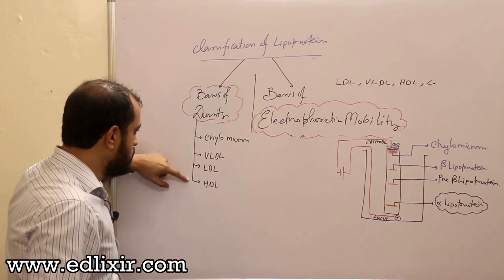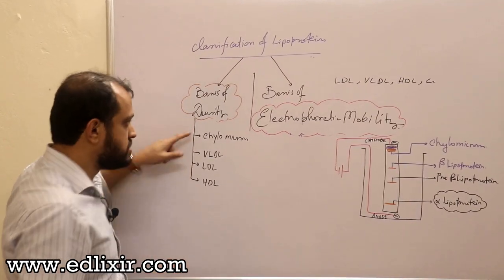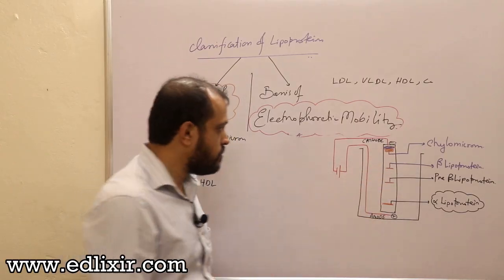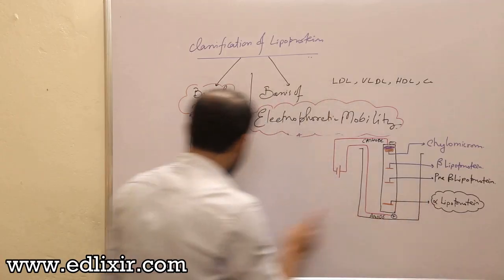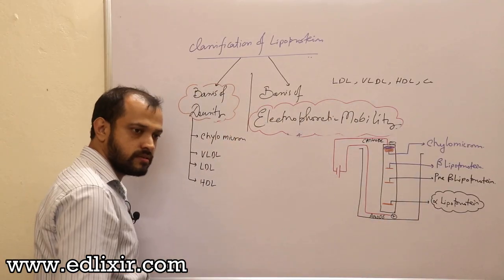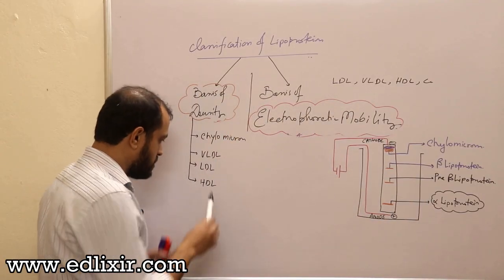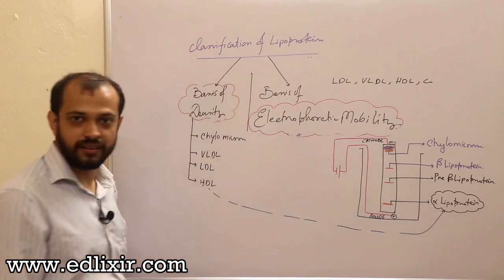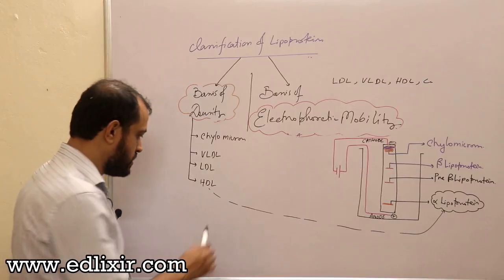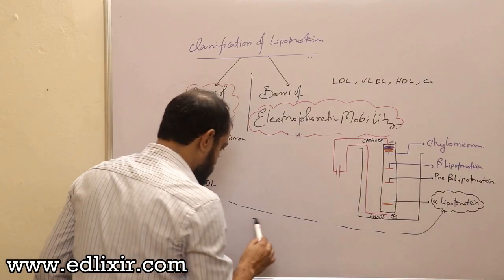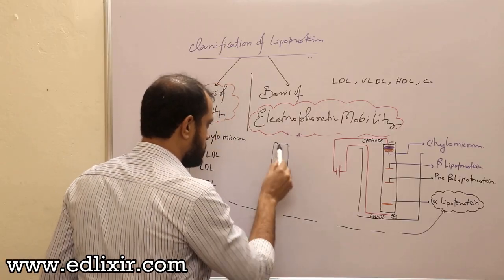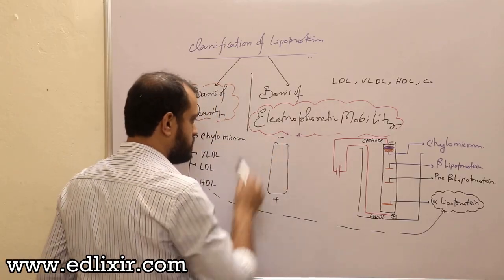Now, my question is: suppose this is your chylomicron. Can you tell me what is the name of alpha lipoprotein? If you follow this, you know it, right? The name of alpha lipoprotein is HDL. Why? Now listen. If you consider this strip, let me draw it here, you have put a positive terminal here, you have put a negative terminal here.